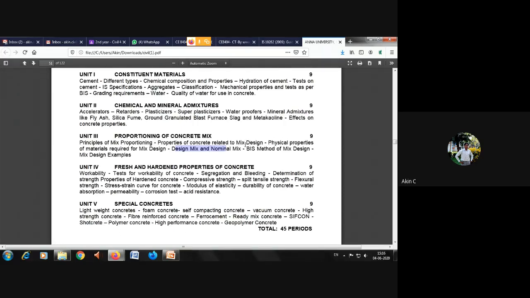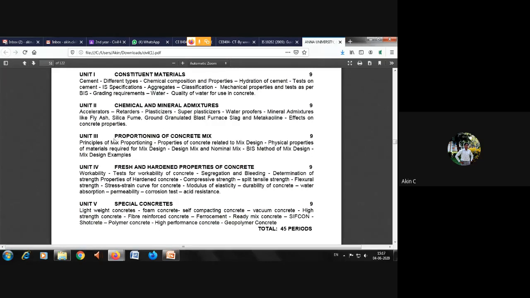Whatever it is, they have talked about mix design, physical properties of material required for mix design, design mix, nominal mix method, or BIS method of mix design. Basically, we'll get questions like the BIS method of mix design, because these are the classical methods. So definitely some problem may come for your university paper.